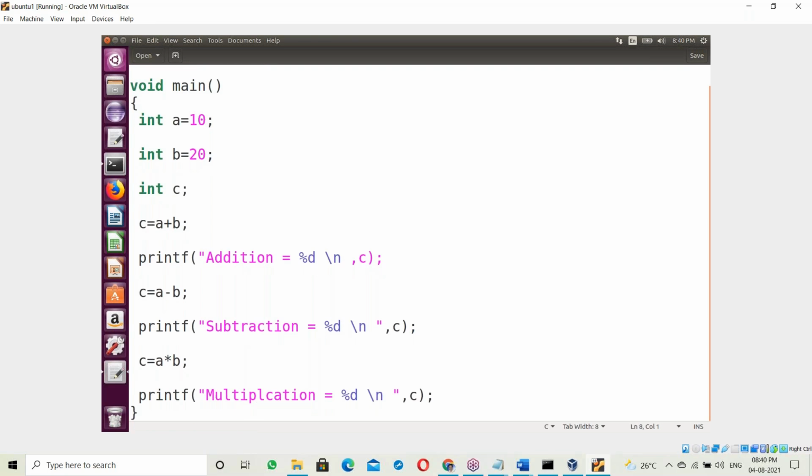13th line. Yes, this is a double quotation missing. 13th line, this error here. Line number 13 here. At the bottom, you can see the line number 13 error. Okay. Yes, next.